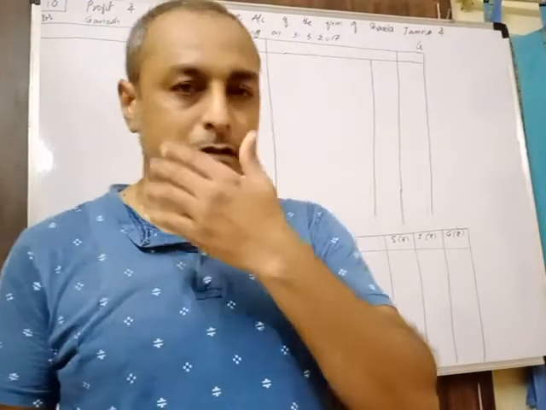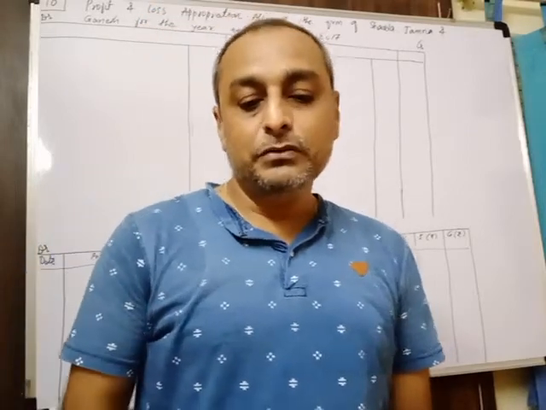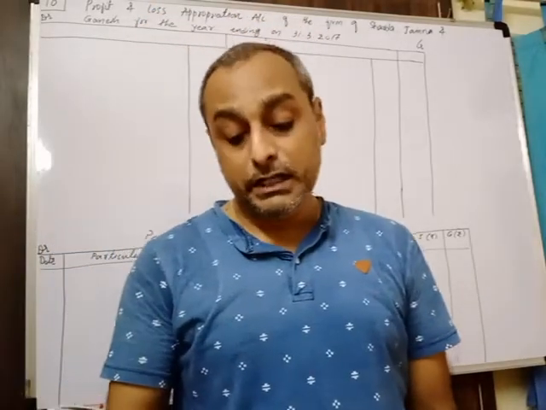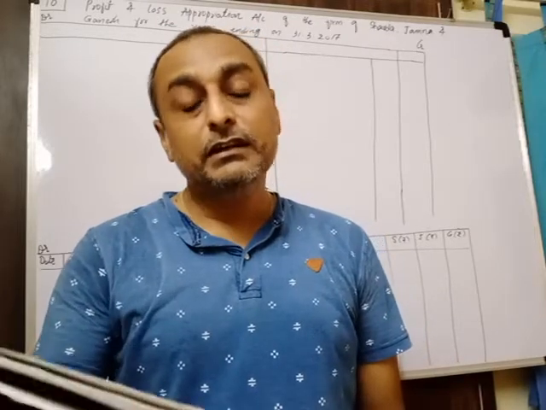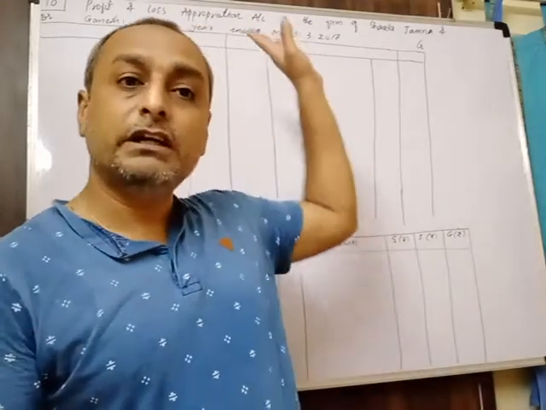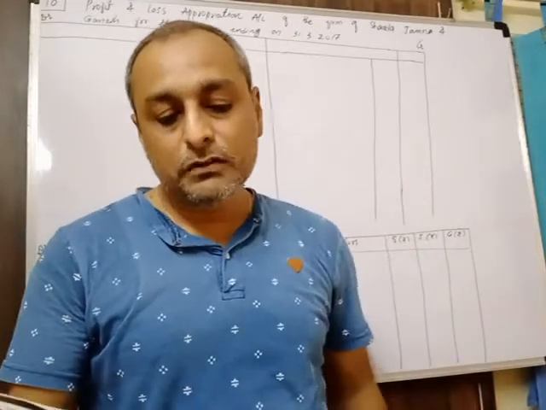Hello everyone. Today we'll try to solve another question from partnership accounts: to prepare the profit and loss appropriation account and partners' capital account. Today we'll see question number 10 in our textbook, available on page number 32. First we'll read the question, and then I will show you how we can solve the sum.